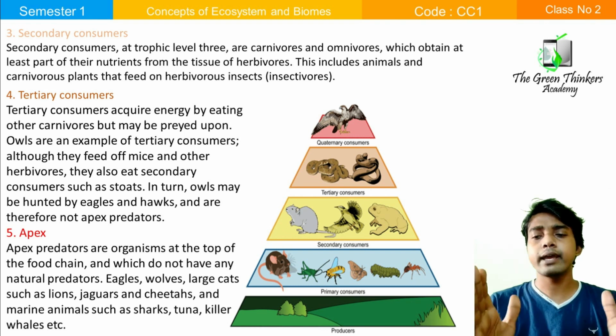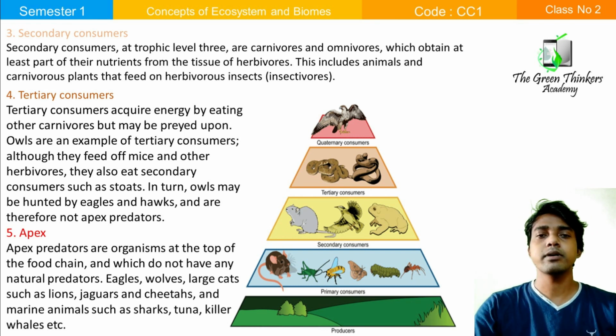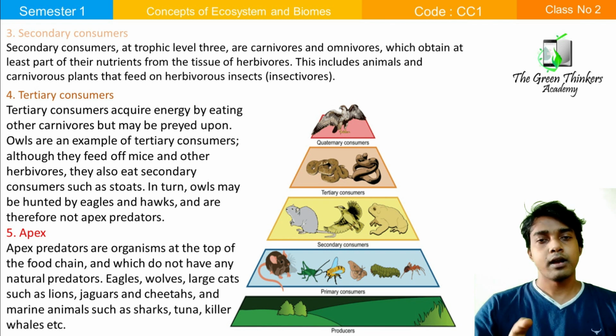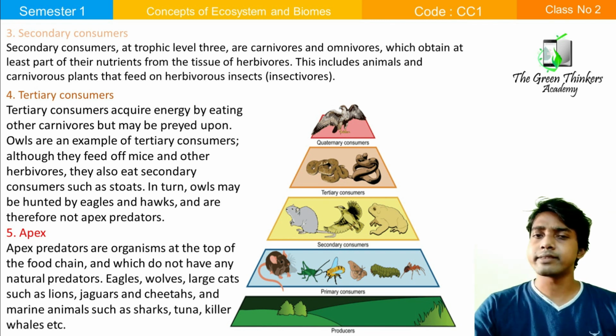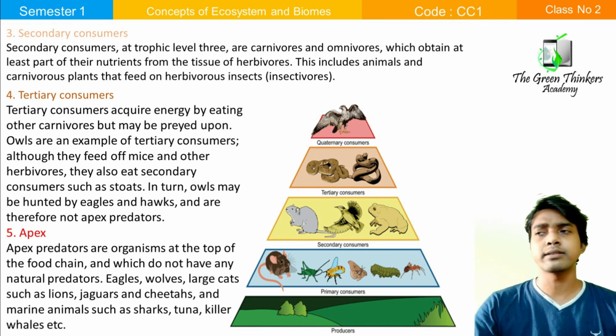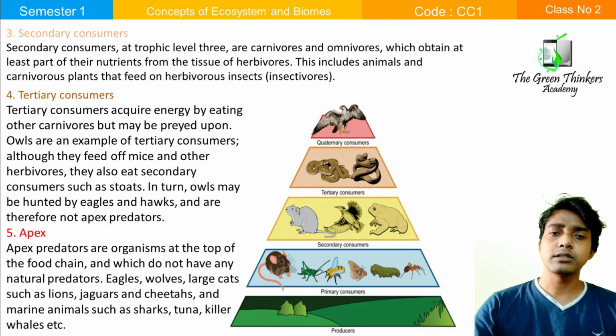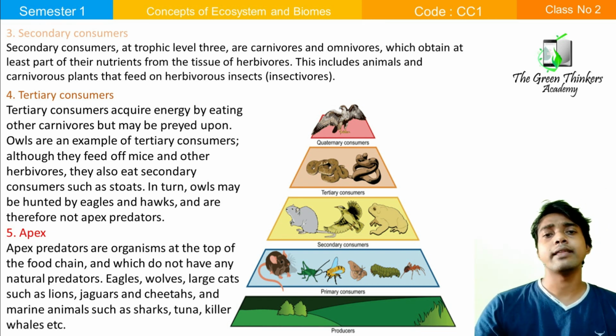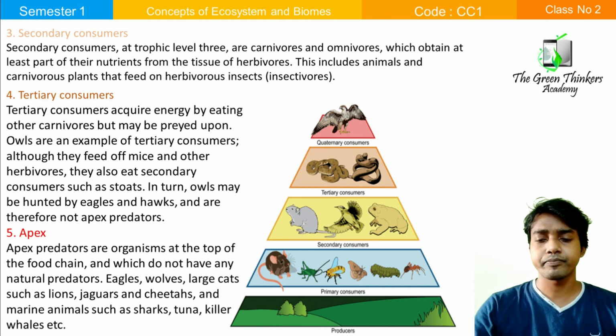Now, considering a grassland ecosystem, producer is the grassland, primary consumer is a small insect, secondary consumer is likely a frog, tertiary consumer is likely a snake, and the apex is the eagle.